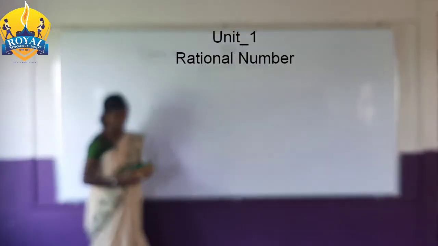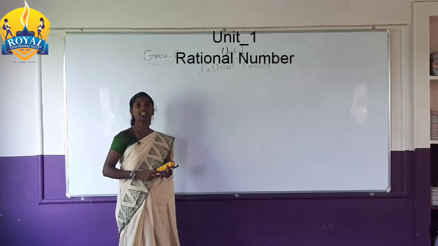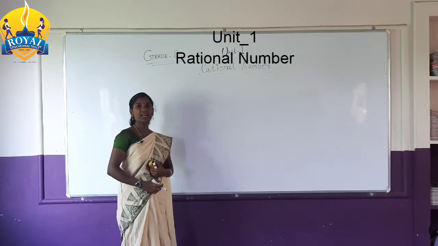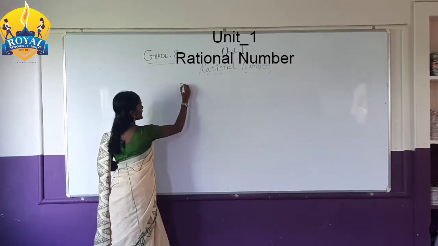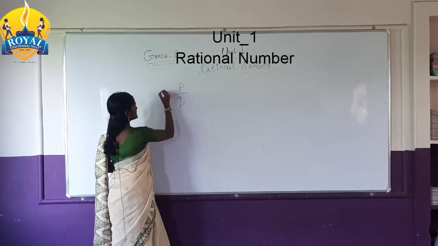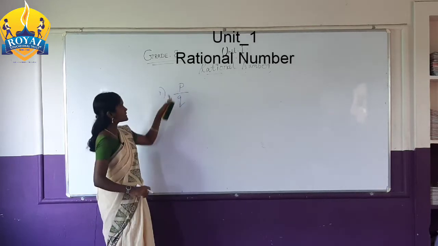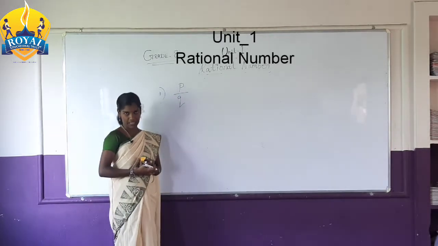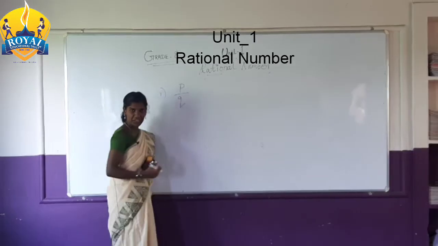Rules of the rational number. The first rule: it is in the form of p by q. That means it is a fraction form.